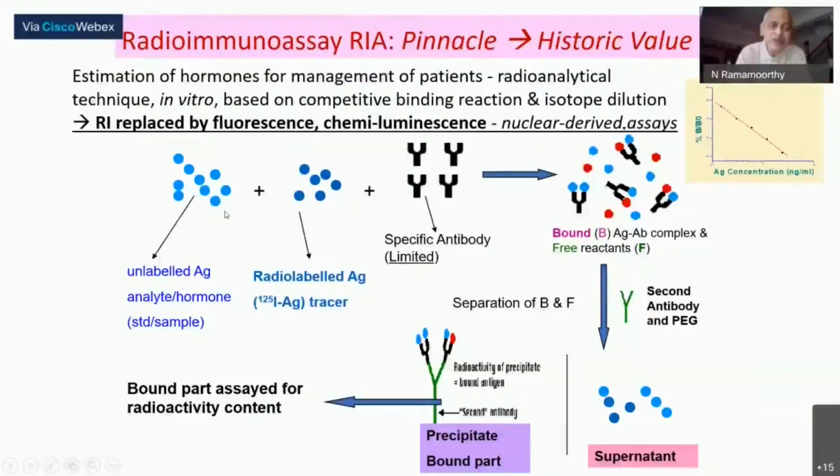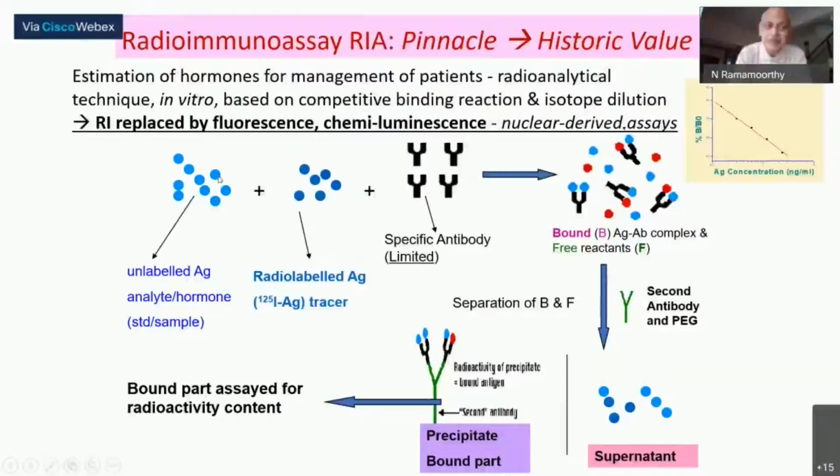The more of this there is, the less probability of this getting bound in that fraction. So we will then have a situation where, because the amount of fixing material, the antibody, is fixed and limited, the reagent, which in this case is the antibody, is limited. The tracer used is also limited. The only varying amount is either in the standard or in the sample, where the antigen level will be much, much increasing.